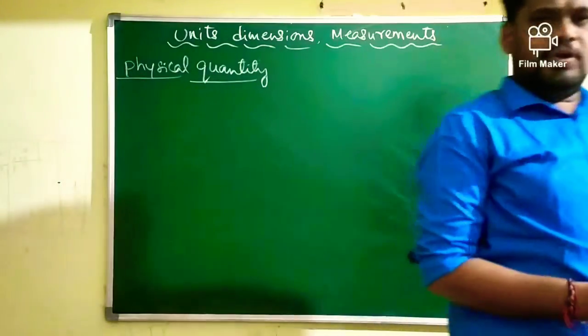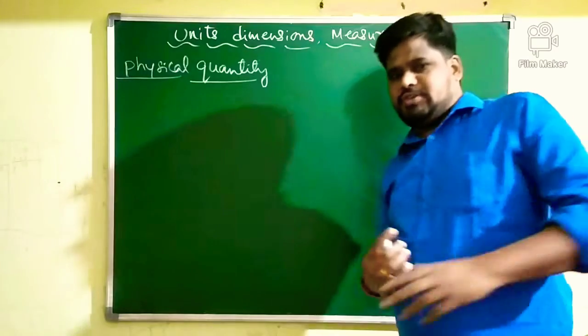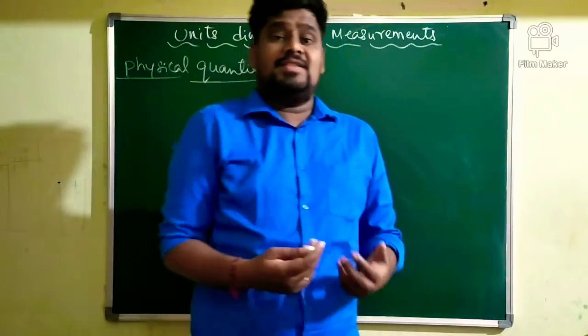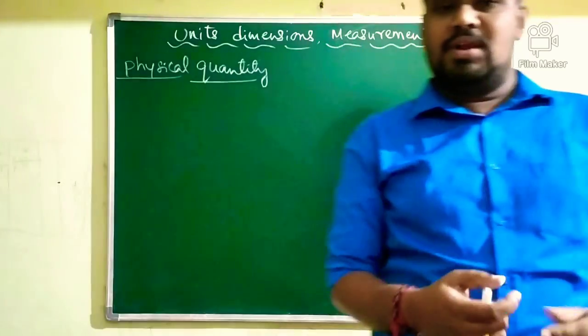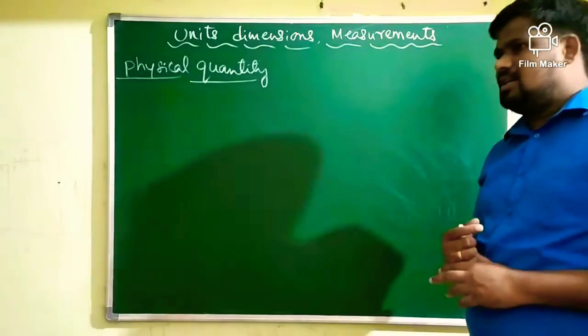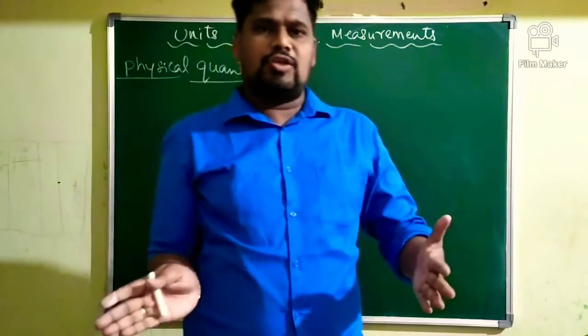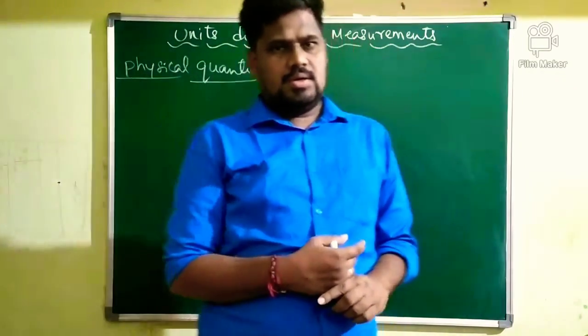So if we consider the length of an object, it can be measured. Length can be measured with the help of the instrument called the scale. A simple scale is used to measure the length of a given object.